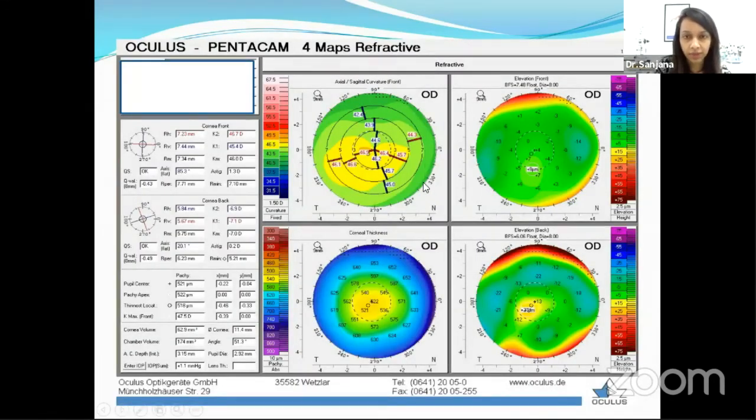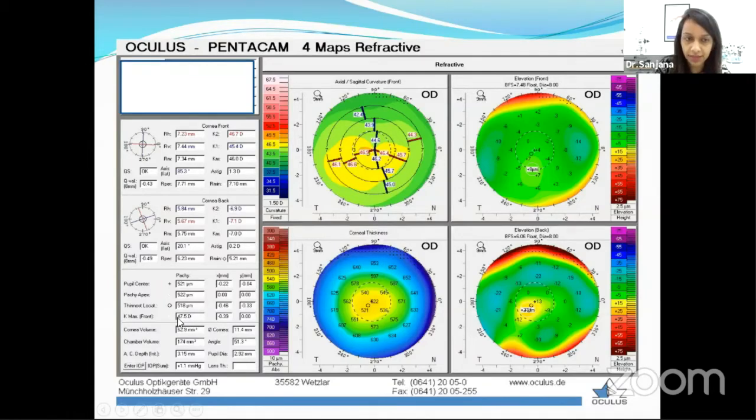Now, this is another map. Just if we grossly look at it, let's say we have a refractive surgery planning for this patient. When we grossly look at it, we do see some amount of against-the-rule astigmatism. Anterior float seems to be fine, and the posterior just has some small area in yellow. And then we have the pachymetry about 518.